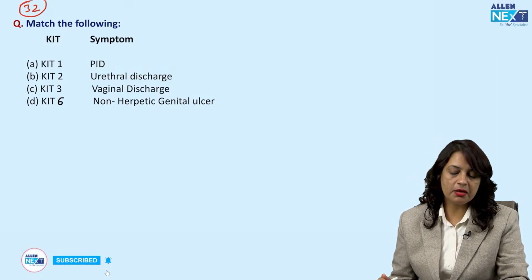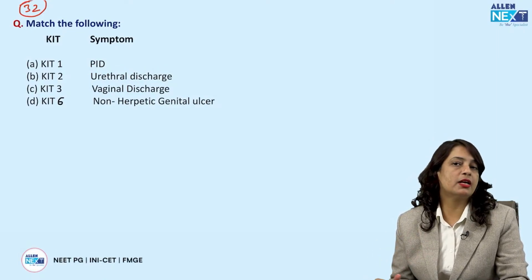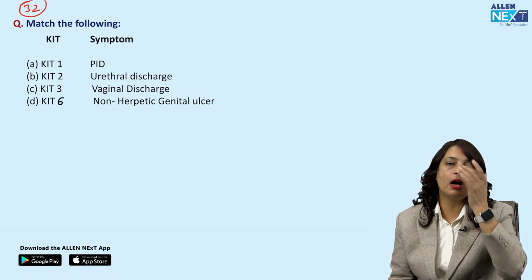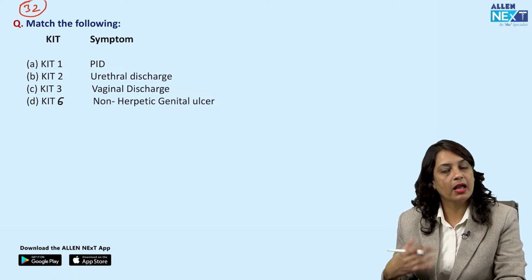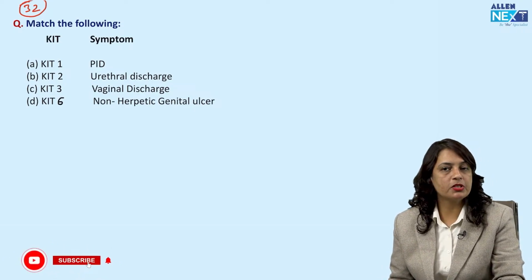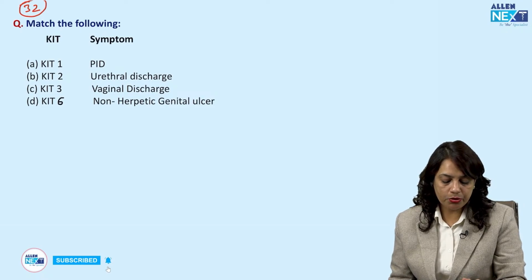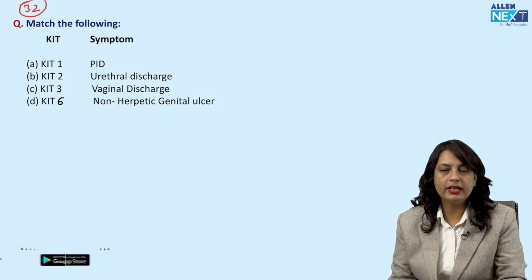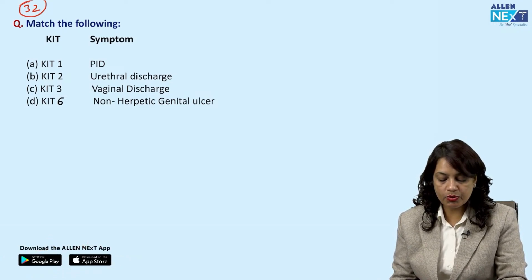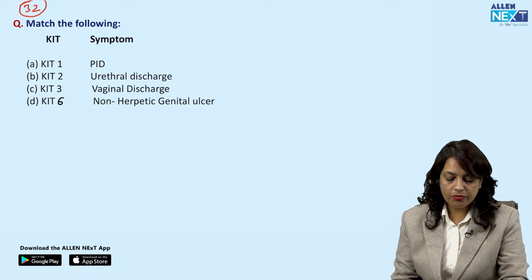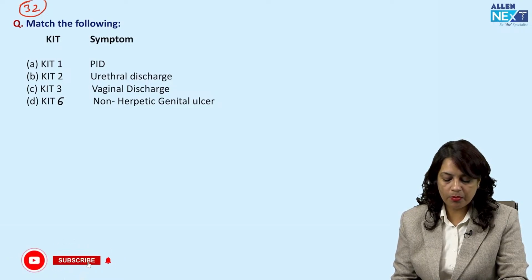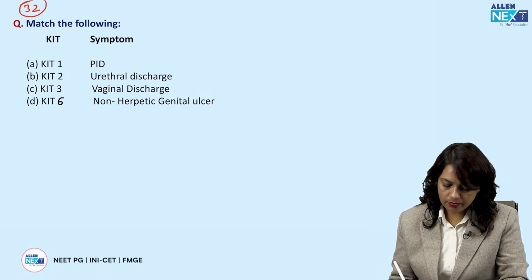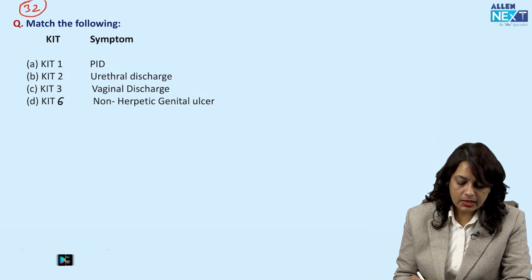Now the next question is match the following. Such a question has already been asked in INI-CET, and it has also been asked in the NEET PG exam. Let us see what options are given. Kit 1, Kit 2, Kit 3 and Kit 6, and on the right side it is written PID, that is pelvic inflammatory disease, urethral discharge, vaginal discharge and non-herpetic genital ulcer. Let us match this.